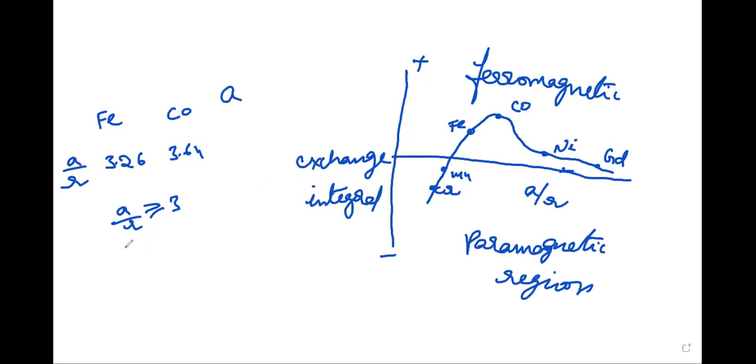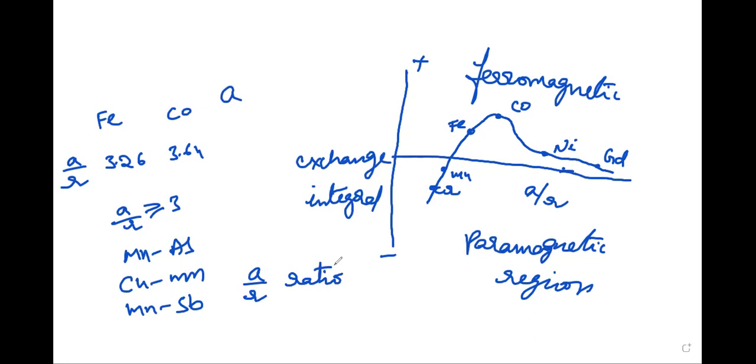For example, MnAs, CuMn and MnSb show this ferromagnetic behavior because of a favorable value of a by r ratio. This is more than 3. Hence the necessary and sufficient conditions for ferromagnetism are the existence of incomplete internal atomic shells and the positive exchange integral, which causes the parallel orientation of the spins, as shown in this diagram.